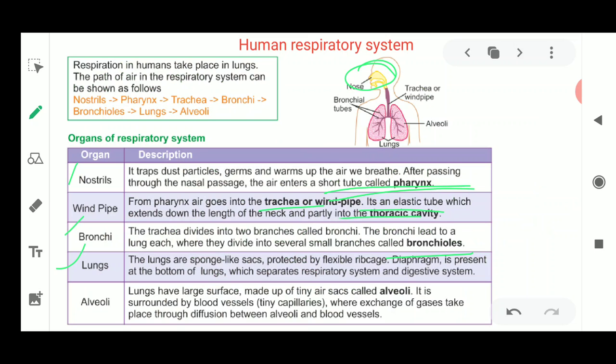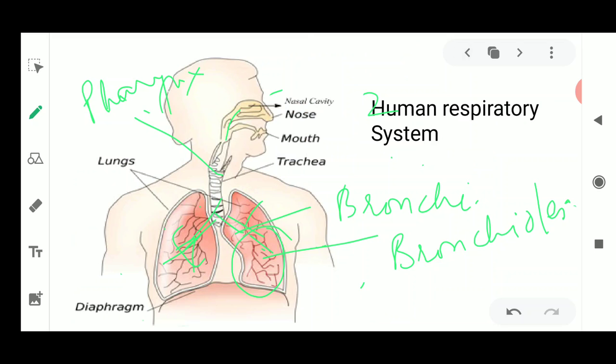These lungs are spongy sacs which are protected by your flexible rib cage. What is this rib cage? The rib cage is the bone structure present around your lungs, so that they are protected. One more thing is there, that is the diaphragm. So what is this diaphragm? The diaphragm is a muscular, membranous structure which is going to support your lungs. So this is known as the diaphragm.